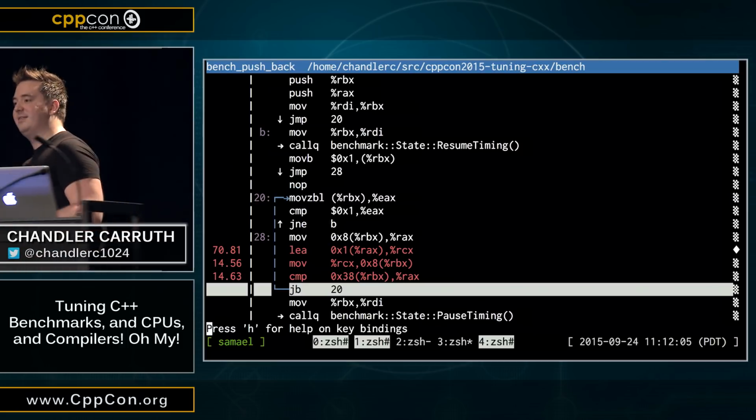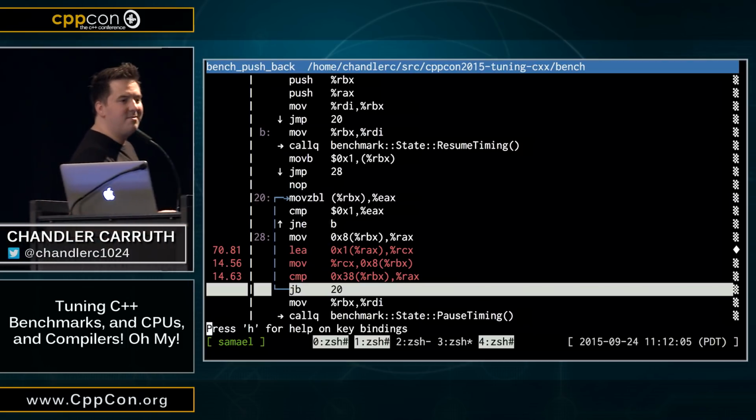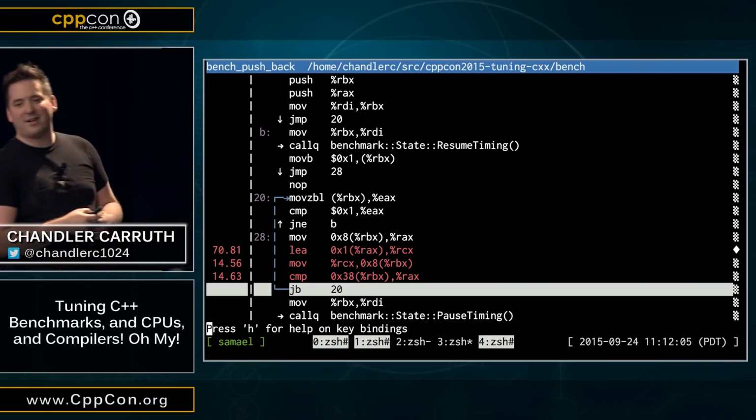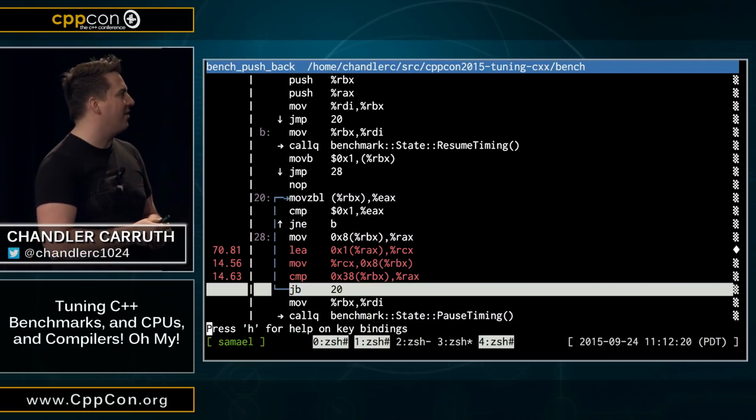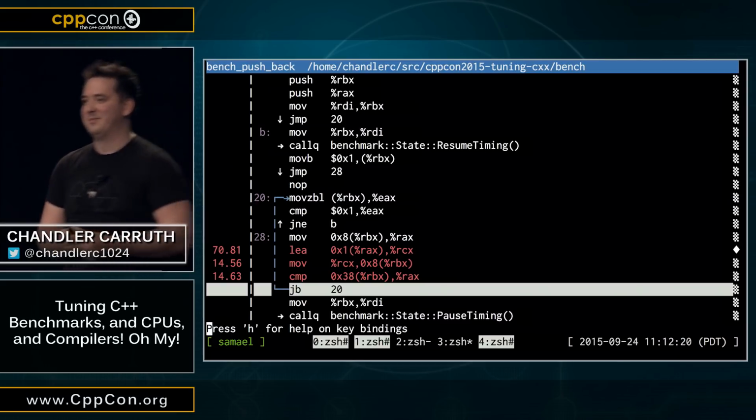See if we are done, and then we branch back up. We didn't create a vector, we didn't reserve anything in that vector, and we didn't push anything back into that vector. This is just an empty loop. That's why it's 10 times faster, okay?